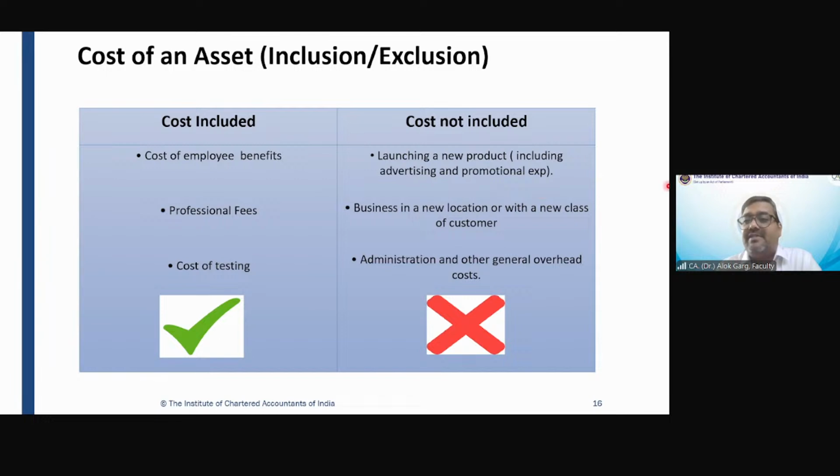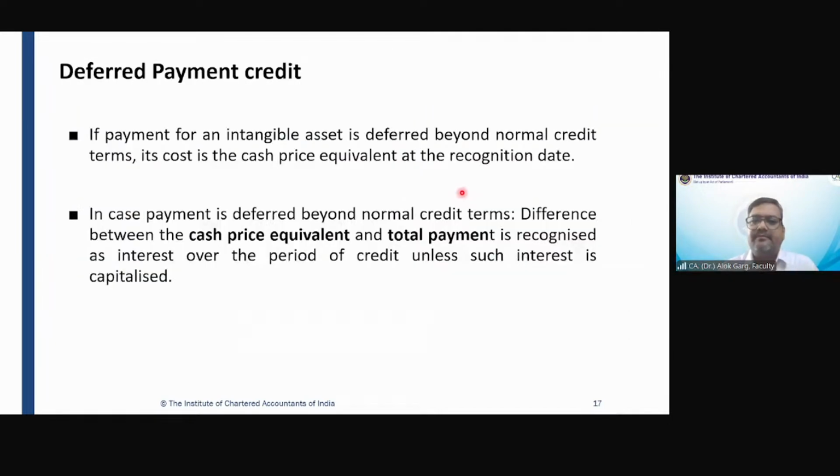If the company has spent some training expenses for operating a business in a new location, the answer is it is a training cost and it is going to be expensed off in the P&L. Administration and other general overhead cost, like your audit fee, like your security guard expenses, like your admin nature of expenses, also do not form part of your intangible asset. Same concept which we have read in Ind AS 16. Correct? Is that clear? So friends, while we understood that whenever we go and buy the intangible asset, it has to be measured at cost.